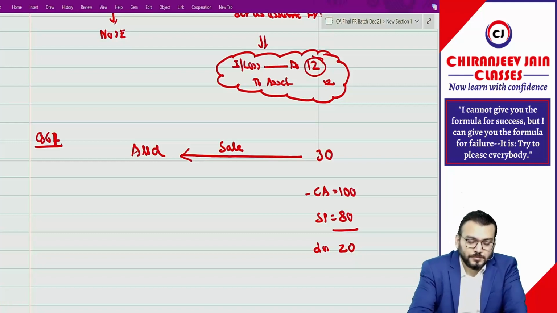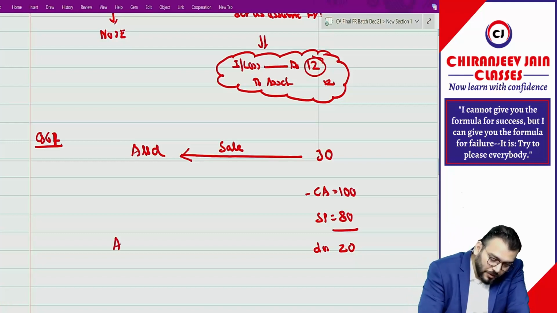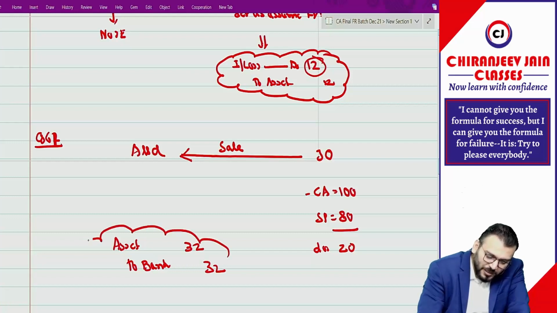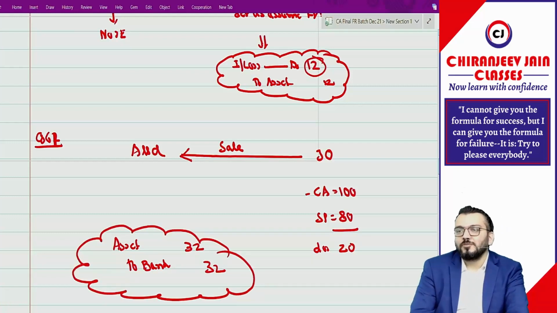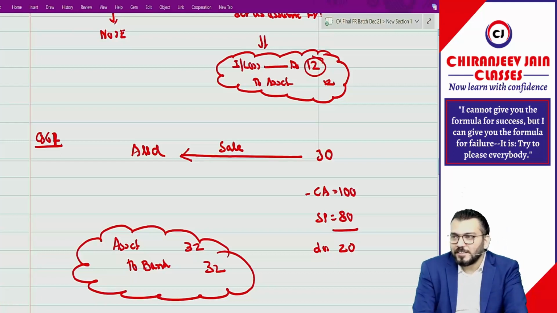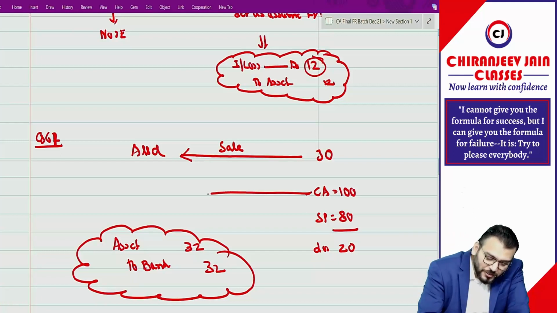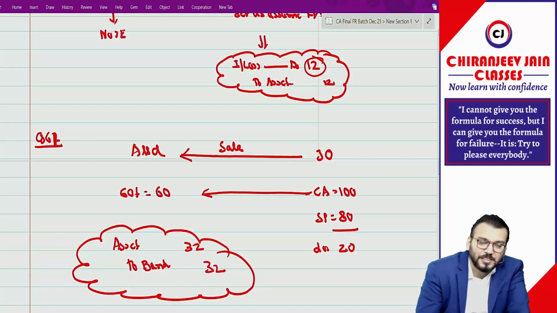Asset account debit to bank. How much? 32. 100% correct. If you think rationally you will get the correct answer. Tell me, 60% is already coming, meaning 60 is already in the balance sheet.